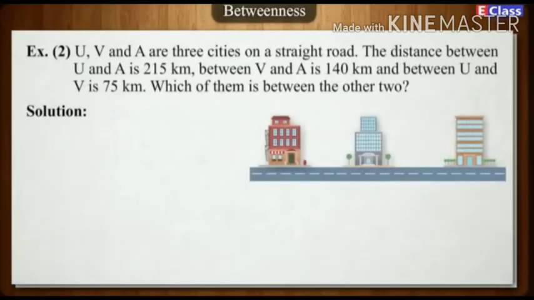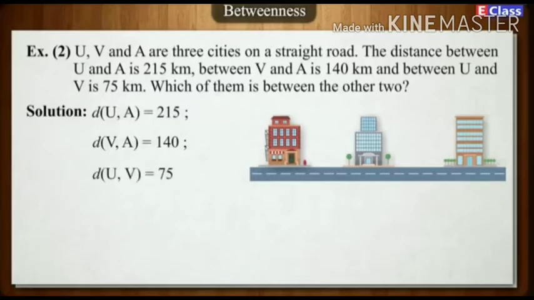Solution. UA = 215. VA = 140. UV = 75. UV plus VA is equal to 75 plus 140, which is equal to 215.